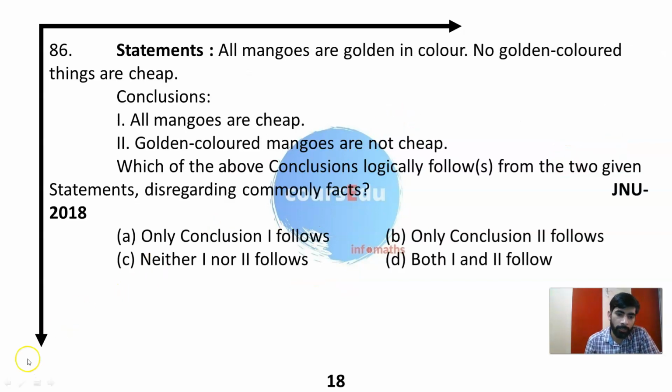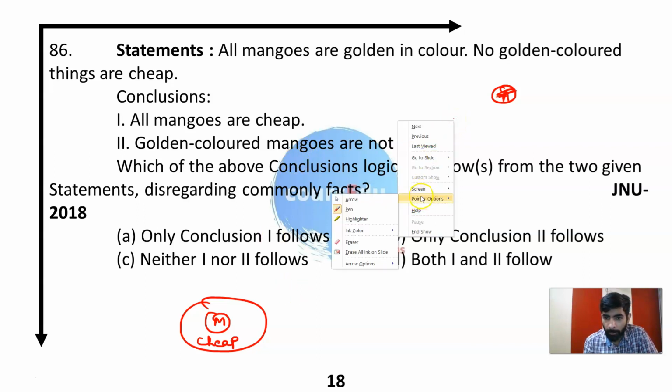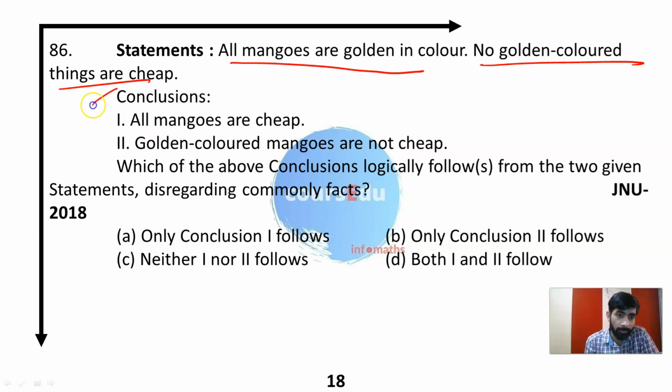Next question. All mangoes are cheap. Make a Venn diagram of this. All mangoes are cheap. Green colored mangoes, golden colored mangoes, these are the confusions. These are the statements. I started making a diagram with the conclusion, but I have to make it with the statements.